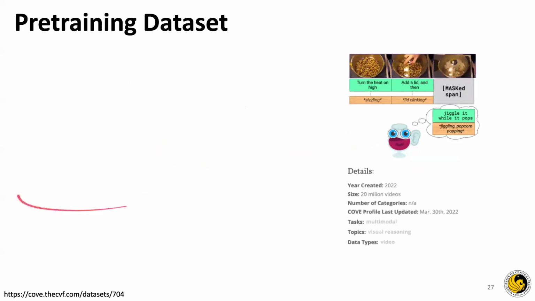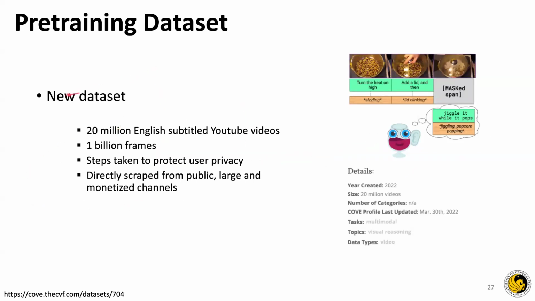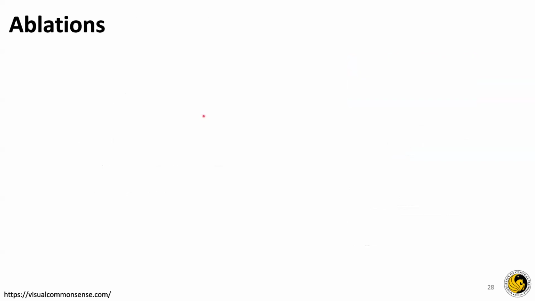So then they also propose a dataset of their own, which they call YouTube Temporal 1 Billion. And in this, they have 20 million English subtitle YouTube videos. The English subtitles come from YouTube's own ASR. They have 1 billion frames. And they use this to pre-train the model. And the reason they propose this dataset is basically they want a large dataset on the scale of JFT for still images.